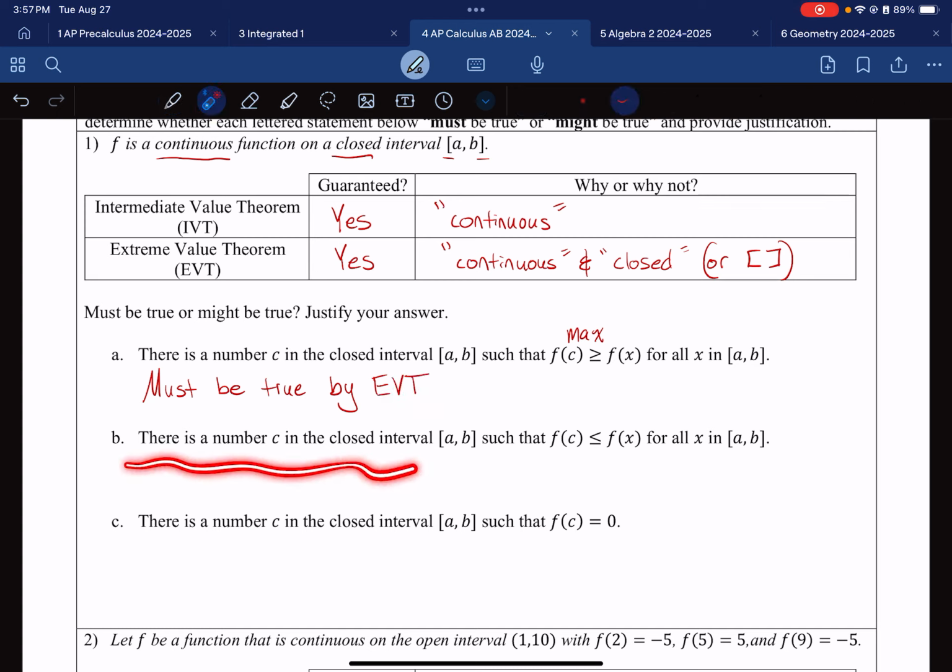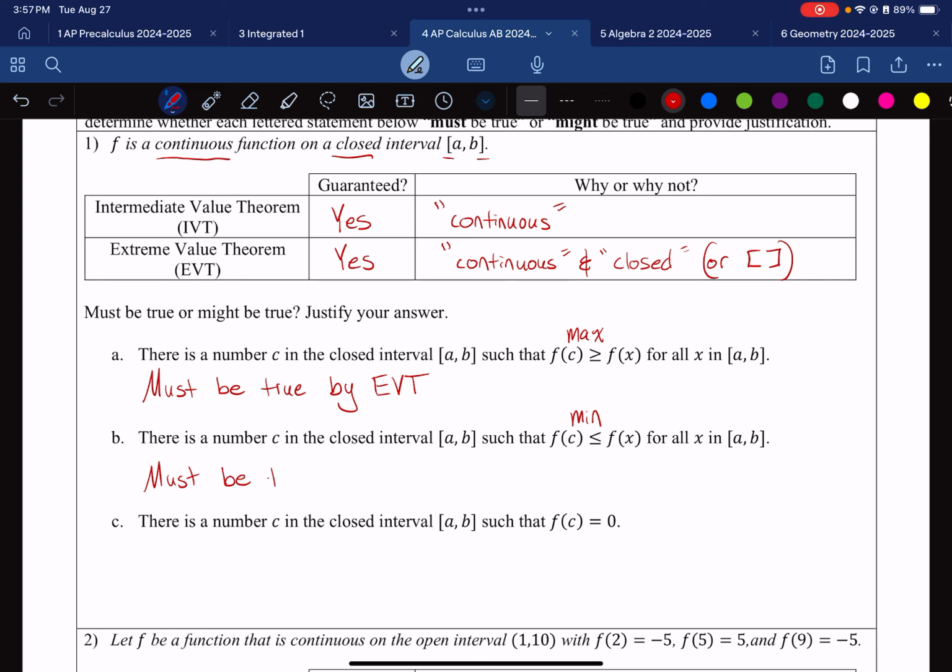Reading this one, it's basically the same thing. All of this matches so far. The main difference is the inequality has changed signs. This is saying it's less than or equal to. This is the definition of a minimum. Is there a minimum? Well, yes, that must be true. Why? It's by the same theorem, extreme value theorem. Again, extreme in the word extreme value theorem comes from maximums and minimums.